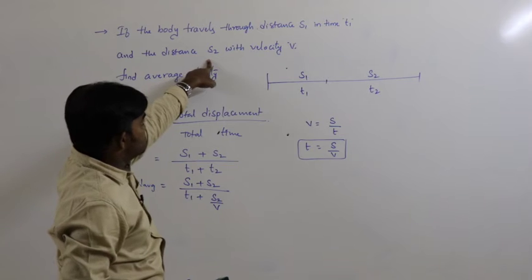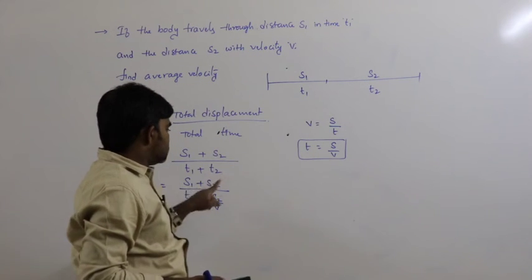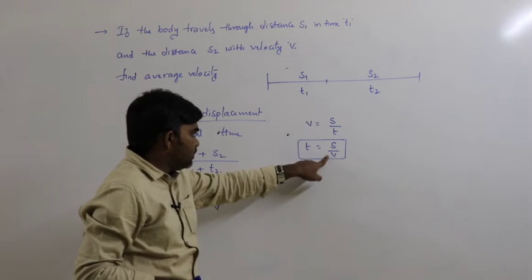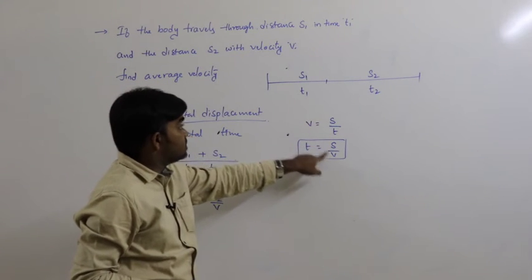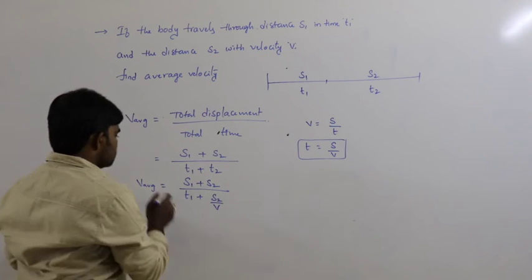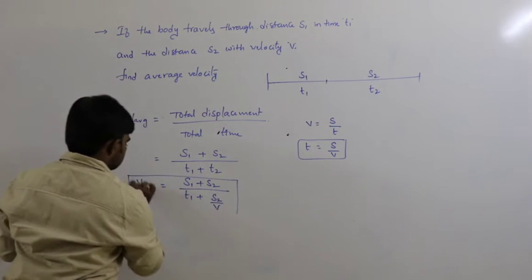The second part of the distance moves with velocity v, that is why in place of time t2 we can substitute distance by velocity, or displacement by velocity. What is the displacement here? s2. And the velocity is v. This is the average velocity.